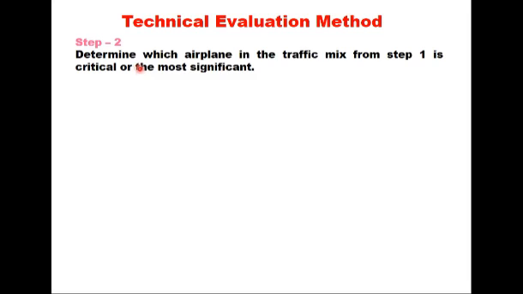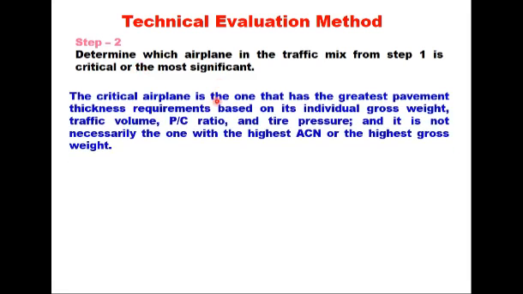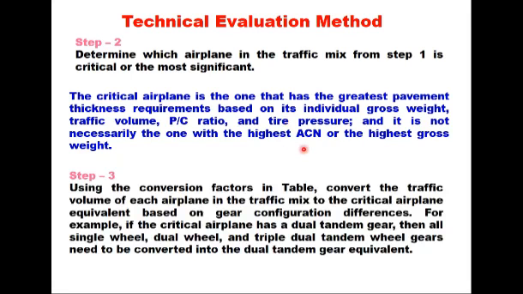Then the second step is determine the airplane which is critical or the most significant. Now the critical airplane is the one that has the greatest pavement thickness requirements based on its individual gross weight, traffic volume, P by C ratio and tire pressure. And it is not necessarily the one with the highest ACN or the highest gross weight, which we have taken in case of non-technical method.